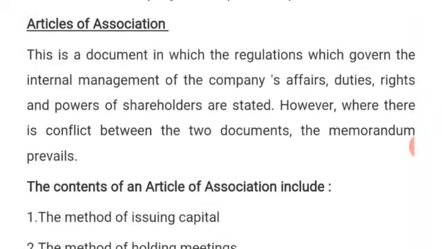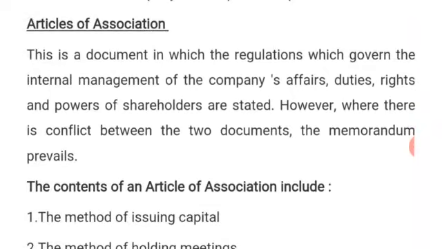This is a document in which the regulations which govern the internal management of the company's affairs, duties, rights, and powers of the shareholders are stated. If you do not forget, under memorandum of association, we said that it is a document that regulates the relationship between the company and the outsiders. Meaning that memorandum of association is an external document.